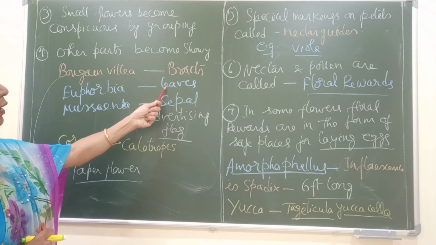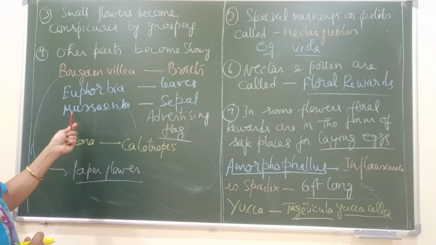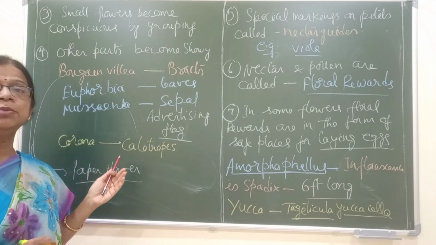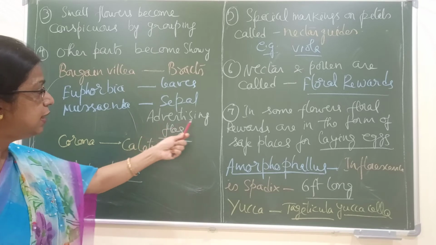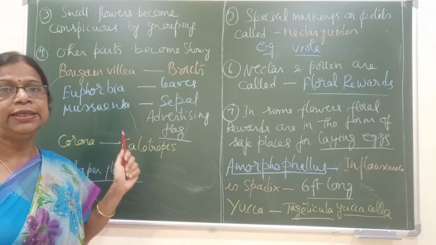In euphorbia, it is the leaves which become more attractive and colorful. And in Mussaenda, one of the sepals becomes enlarged and colored, and that is called the advertising flag. This sepal helps in attracting insects.